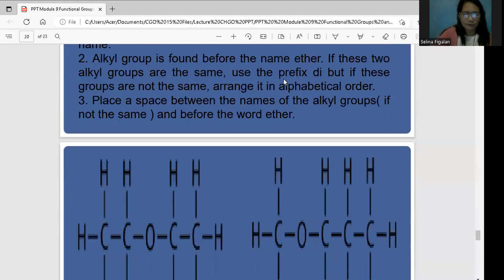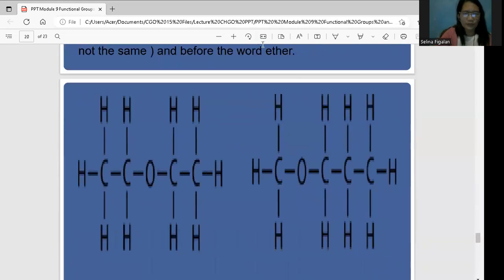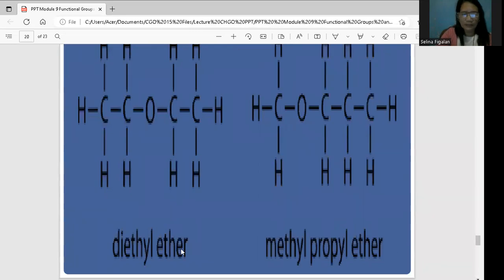Okay, this one. Okay, so class, kung titingnan mo, this formula is C, tapos tatlong hydrogen, that is CH3, tapos C, dalawang hydrogen, that is CH2. So this one is ethyl. So that is the reason why, kung titingnan mo rito, ang kanyang pangalan is diethyl ether. So nilalagay sa dulo ang ether na word. Okay, paano mo malalaman pag ito ay under the ether?